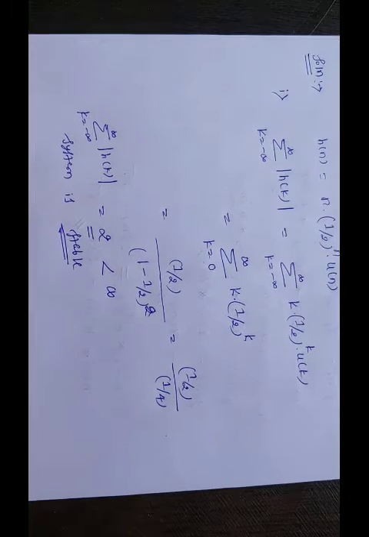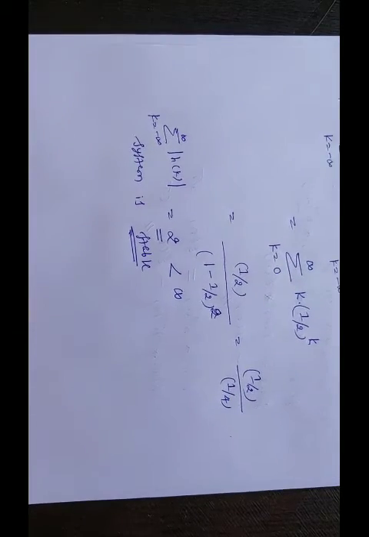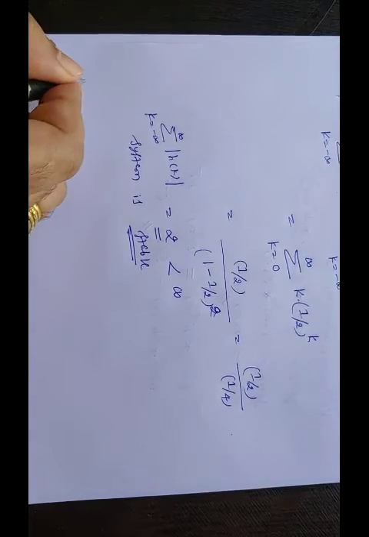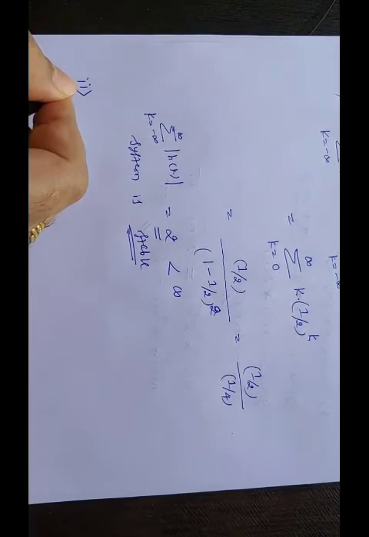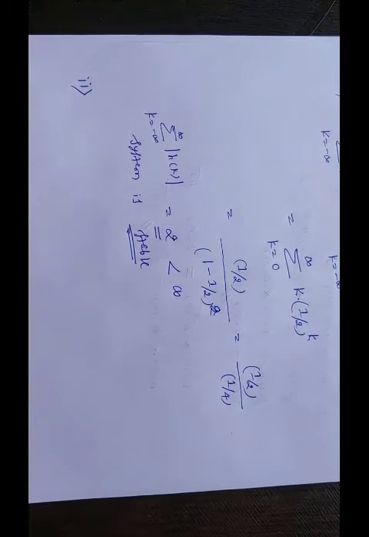Next we will move to the causality condition. We have to check whether the system is causal or not. We have already seen that the condition is h of n equal to 0 for n less than 0.